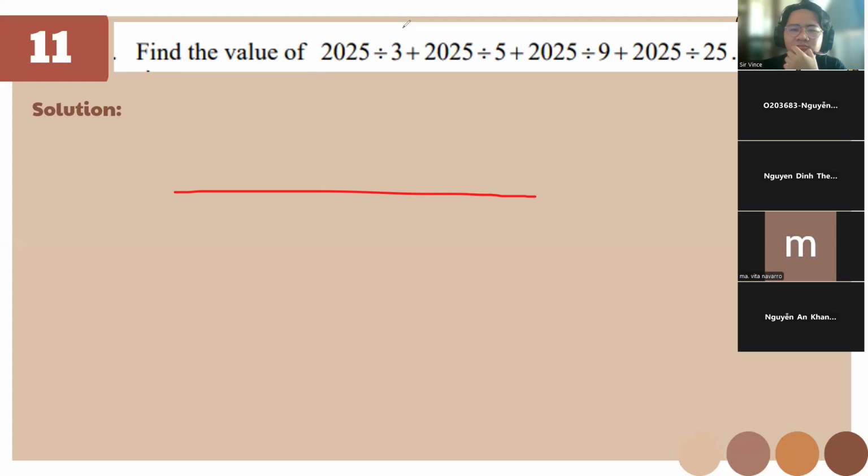We can find the lowest common multiple of 3, 5, 9, and 25, and then we change the divisors to that number. Like 2025 divided by 3 plus 2025 divided by 5. We can say it's like 2025 times 5 divided by 15 plus 2025 times 3 divided by 15. Okay.